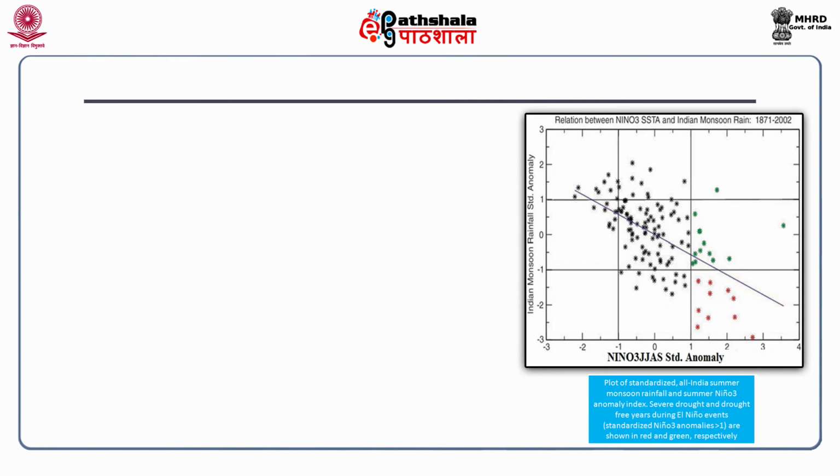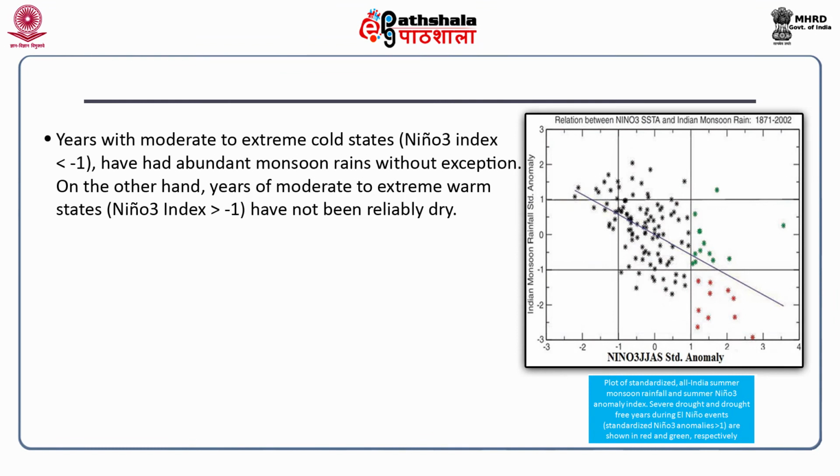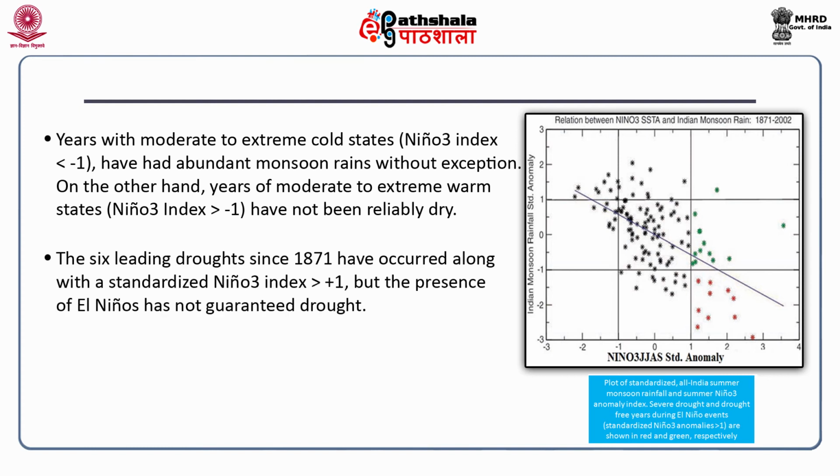Kumar et al. reported that years with moderate to extremely cold state, that is, when the Nino 3 index is less than -1, have had abundant monsoon rains in India without exception. On the other hand, years of moderate to extremely warm states, that is, when the Nino 3 index value is higher than -1, those years have not been really reliably dry. The 6 leading droughts since 1871 have occurred along with a standardized Nino 3 index value higher than +1. But the presence of El-Nino has not guaranteed drought in India.